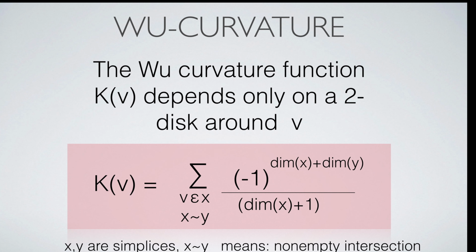While the curvature is defined for any multilinear valuation, here is an explicit expression of the curvature in the case of the Wu characteristic. The curvature depends on a disk of radius 2 and has become a second-order difference operator like in the continuum. The sum is over all pairs of simplices x and y, where x contains the vertex and the simplex y intersects the simplex x. Note that the simplex y does not necessarily have to contain the vertex. You can try it out implemented in computer code contained in the preprint.